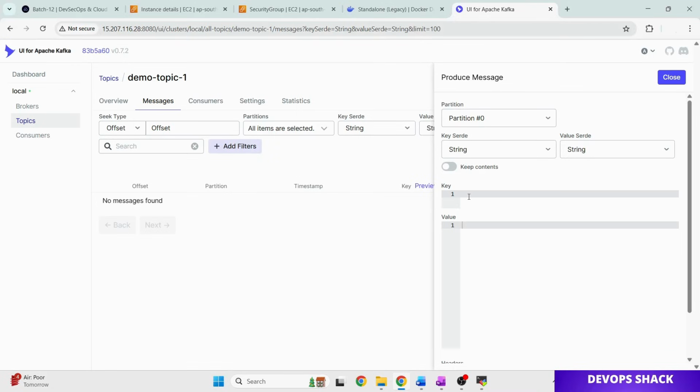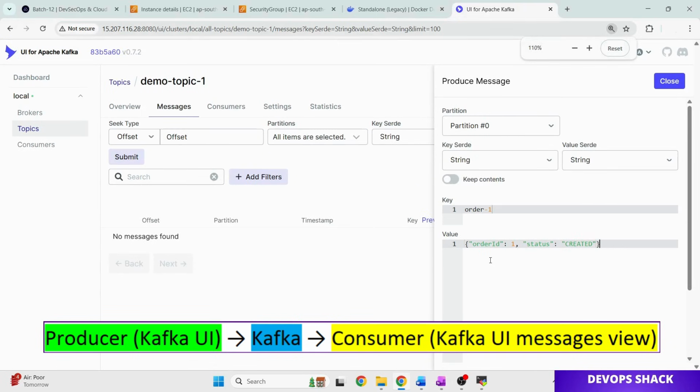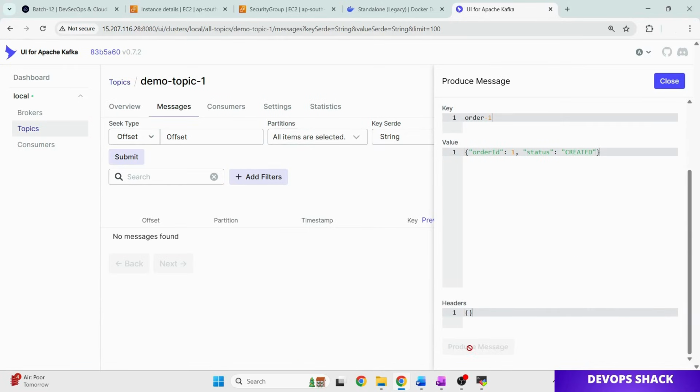The key is kind of optional, still you can put something like order-1, and in value you have to provide some information like order ID and status. For example, I can put order ID 1, status created. Now we will click on produce message.